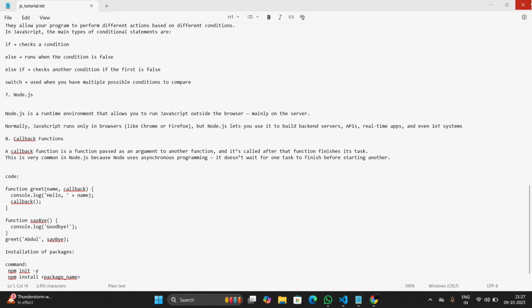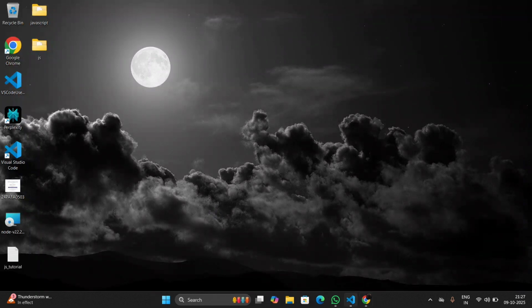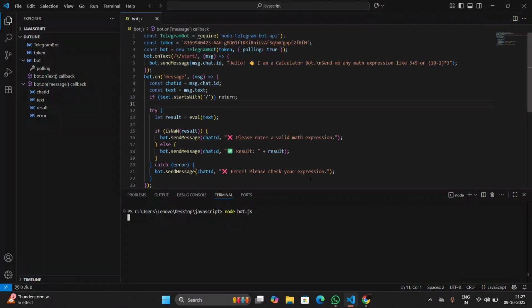After that, let's see about a Telegram bot. This is the folder for creating the Telegram bot. Before creating a Telegram bot we have to install the required package. We can get that package from npmjs.com. From there we can search for the package we want. We want telegram bot. If we search for telegram bot we get one command. By pasting that command in our terminal we get the package in our folder.